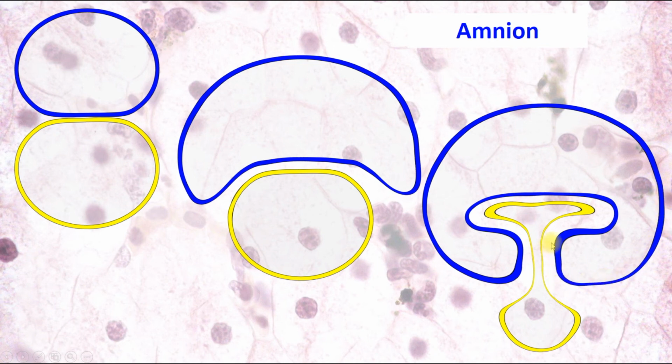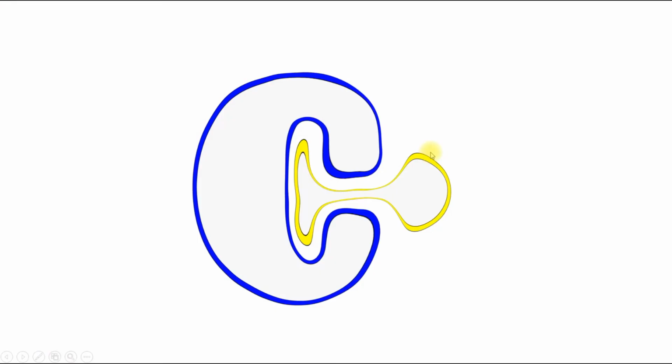So extraembryonic ectoderm covers the developing umbilical cord, and also forms the lining of the amniotic cavity. So embryonic ectoderm covers the embryo, extraembryonic ectoderm covers the umbilical cord and lines the amnion. And here we can see the source of amnion development.